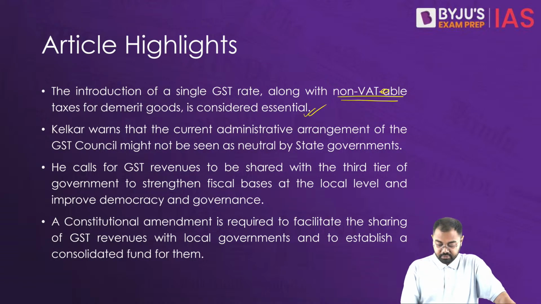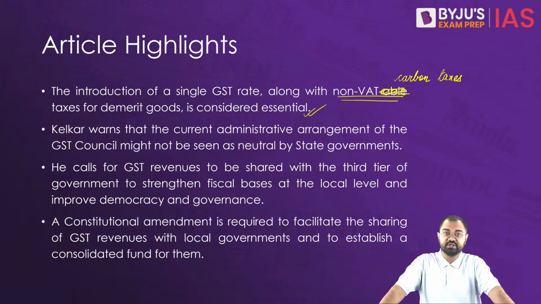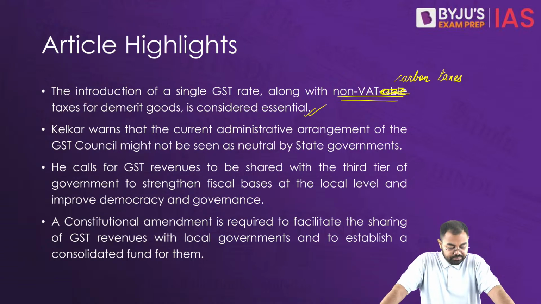For example, he proposed carbon taxes on certain goods, so that we are also addressing the problems of pollution and climate change. So there are a lot of areas where we see chances of improvement, and he talked about where exactly we can make those improvements.